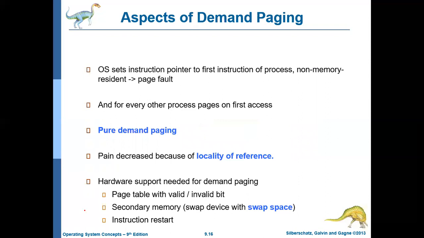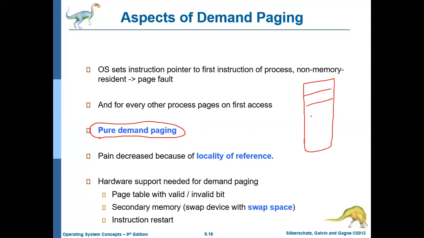Here there are certain things which we can further discuss. There is a concept called pure demand paging. So what is normal demand paging? In normal demand paging, initially when a process is loaded, the operating system will identify some important pages and load those important pages into the main memory.